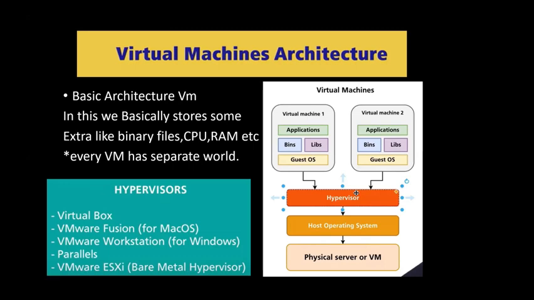Virtual machine architecture contains the libraries, the binary files, the guest operating system, and some applications which are running in the virtual machine. Suppose I am opening Ubuntu and there I have deployed some application. So these are the applications, and binary files are also associated with it. Libraries and the guest operating system are also associated with it.